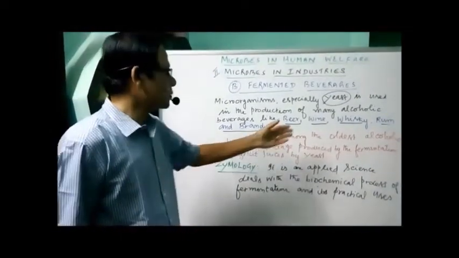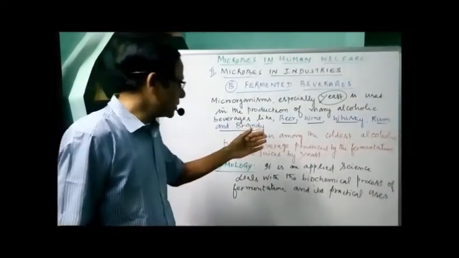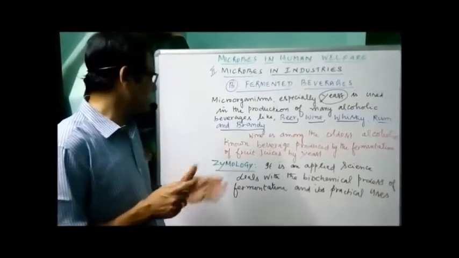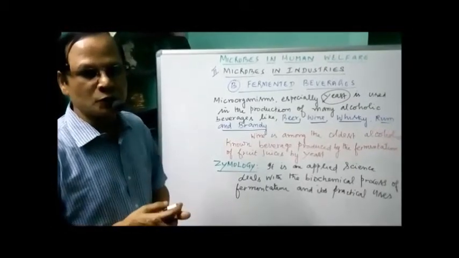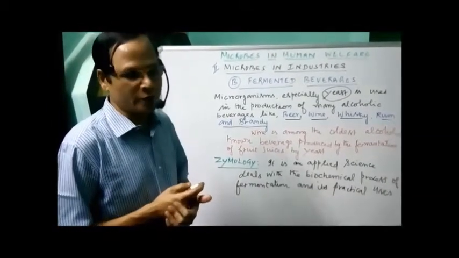Wine is among the oldest known alcoholic beverages. It is normally produced by the fermentation of fruit juices by yeast, either from grape juice or any other fruit juices. We are preparing different kinds of wine.